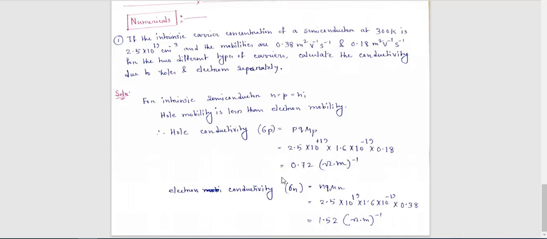Think and give me the answer. What are the applications in modern industry or modern daily life where you can use semiconductors? There are lots of examples, so I want all of you to know the applications of semiconductors and let me know what they are.